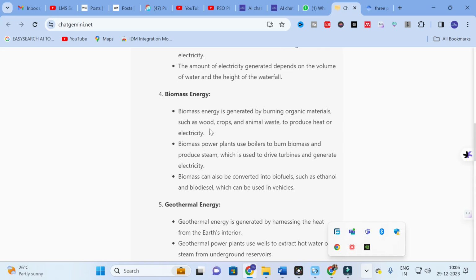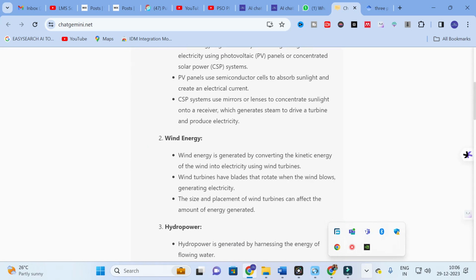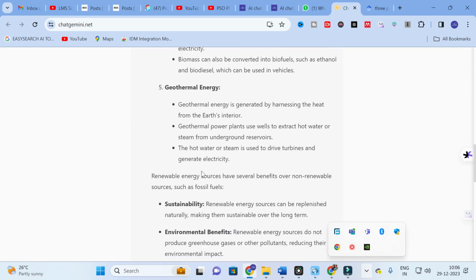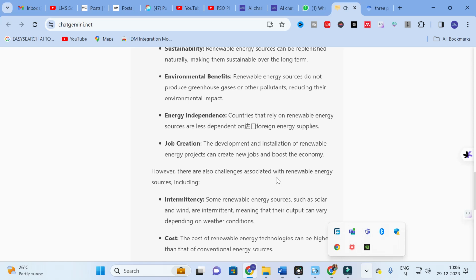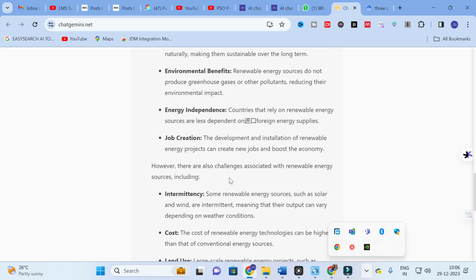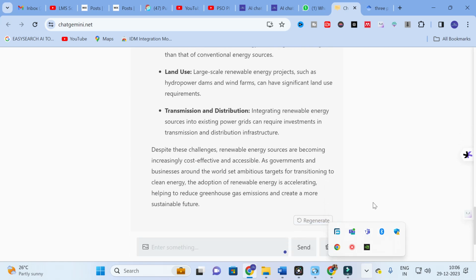Here you can see the solar energy, wind energy, hydropower, biomass, geothermal, and here also you can see renewable energy sources have several benefits. It also listed some of the benefits associated with renewable energy, and also you can see challenges associated with renewable energy sources. Like that, the common content related to renewable energy sources will be generated.